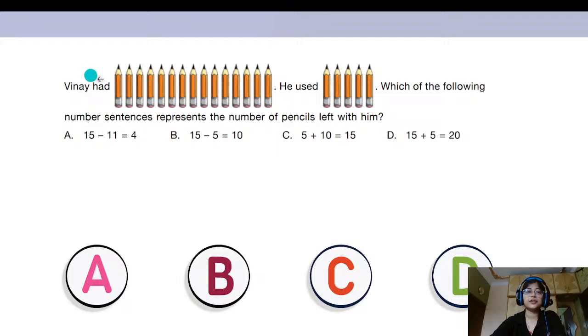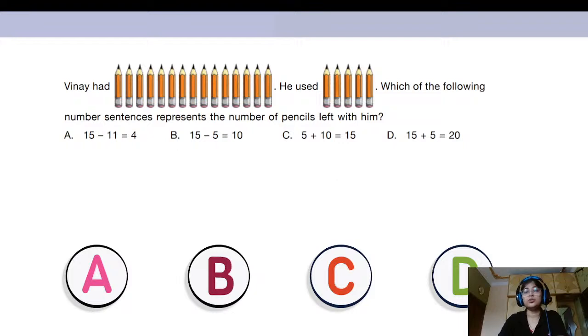Right? So Vinay had 15 pencils with him. Now, from those 15 pencils, he has used away how many pencils? Let's see. 1, 2, 3, 4, 5. So from 15 pencils, 5 pencils he has already used.